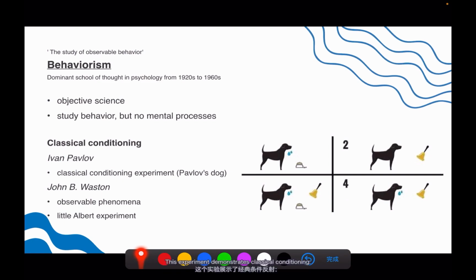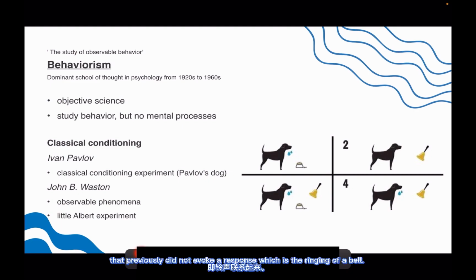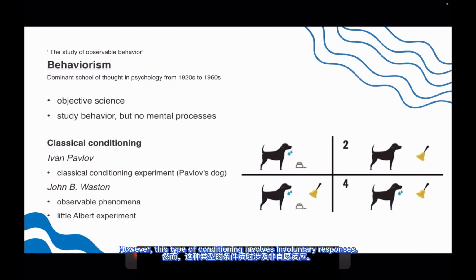This experiment demonstrates classical conditioning, the process by which an animal or human learns to associate two previously unrelated stimuli with each other. Pavlov's dogs learn to associate the response to one stimulus, which is salivating at the smell of food, with a neutral stimulus that previously did not evoke a response, which is the ringing of the bell. However, this type of conditioning involves involuntary responses.